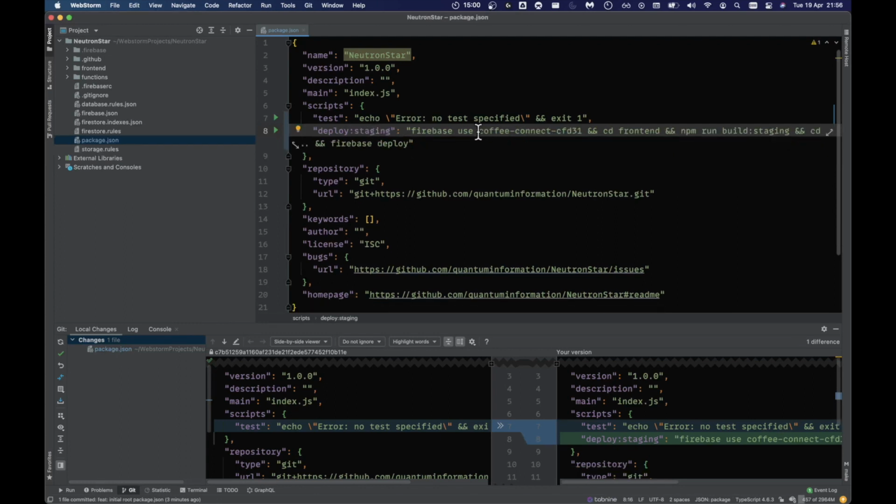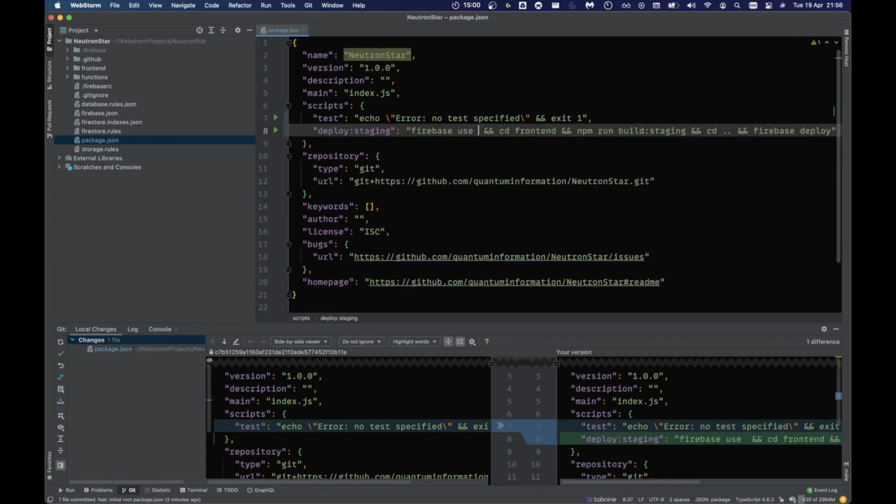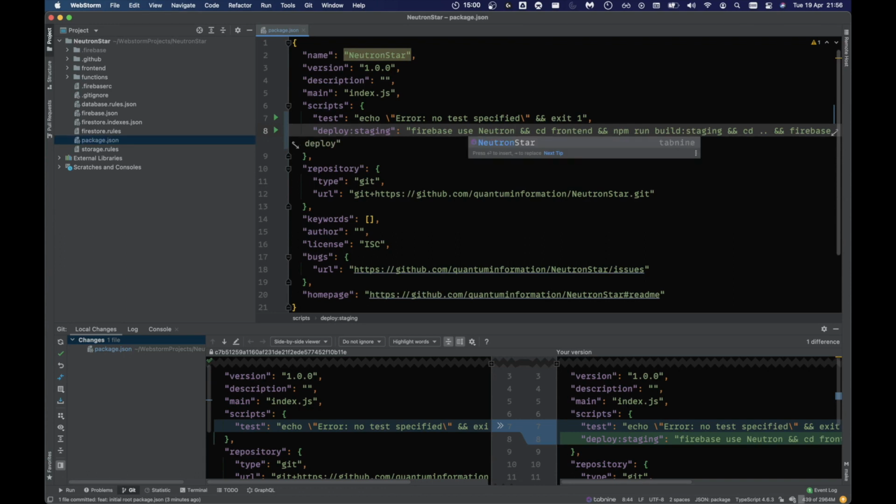So it's Neutron Star. I don't even know if it's case sensitive. And so basically we tell Firebase to use the Neutron Star project, because you can have a whole bunch of Firebase projects in your system. And then the